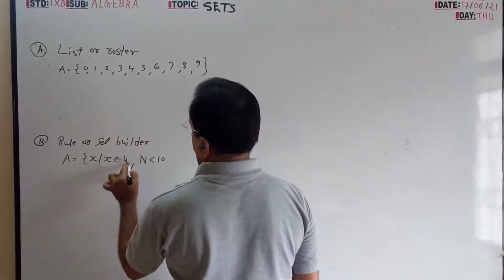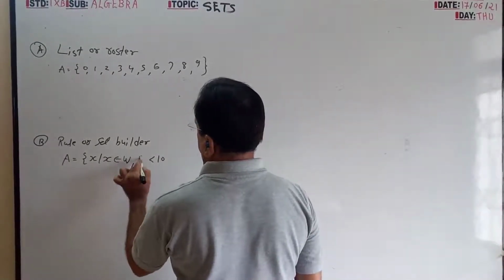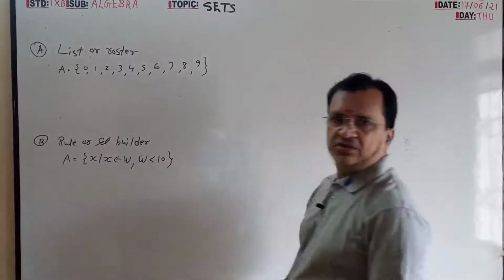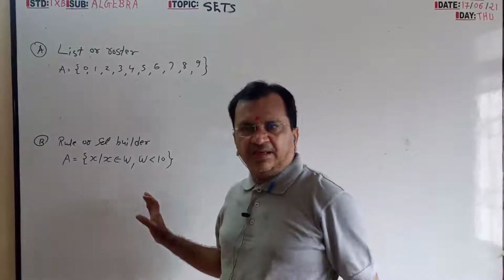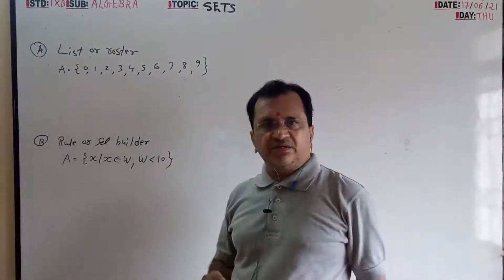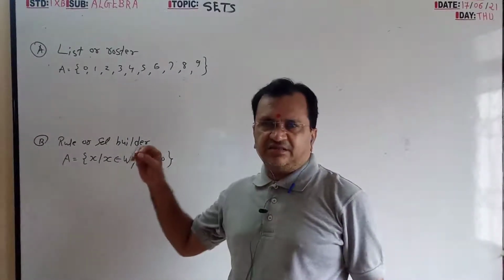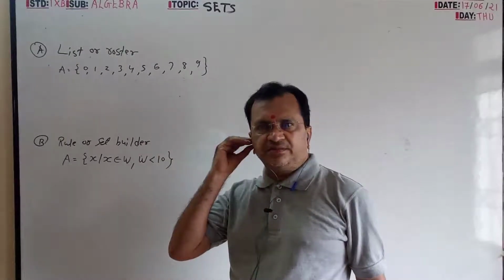W, sorry, because I have taken 0 also. So in the symbolic method I have written here which are that individually that I have written.